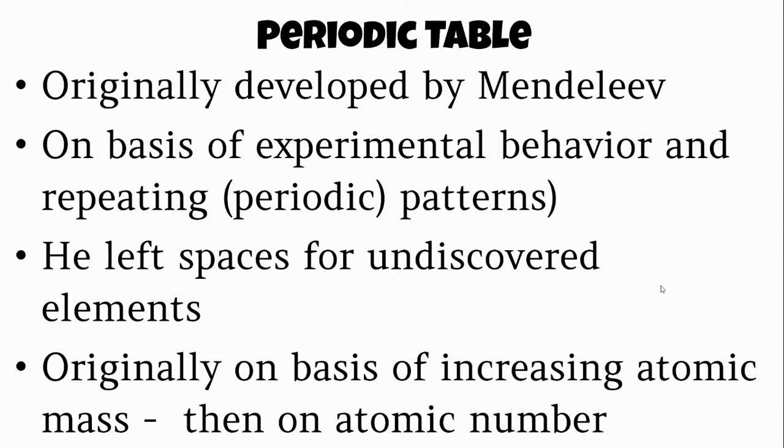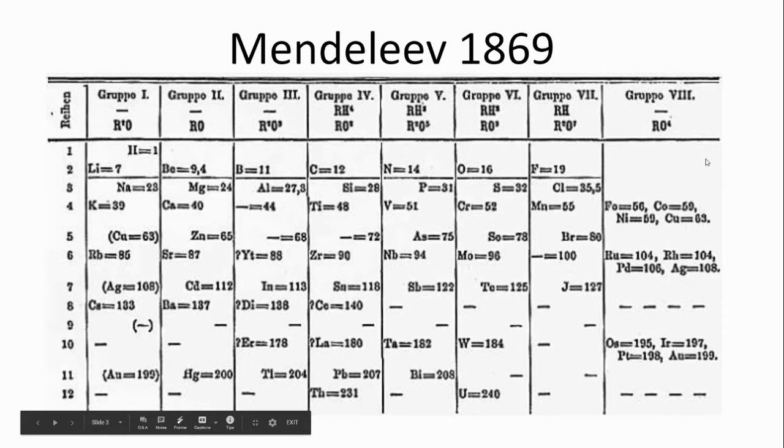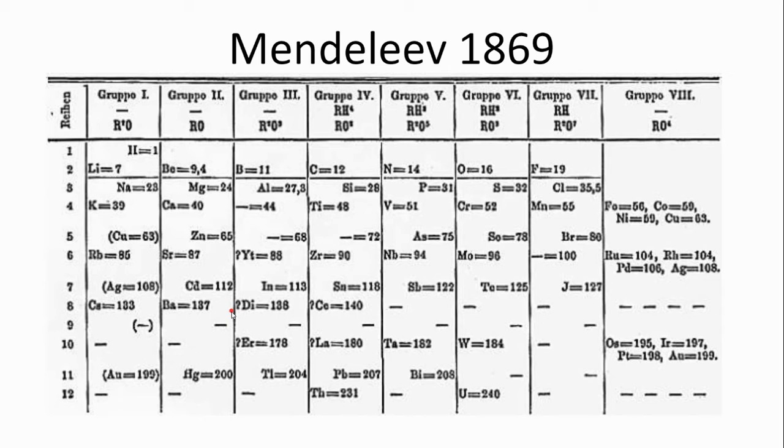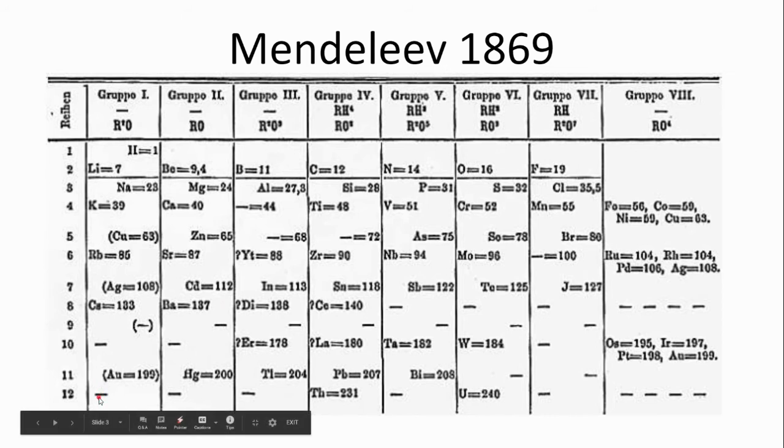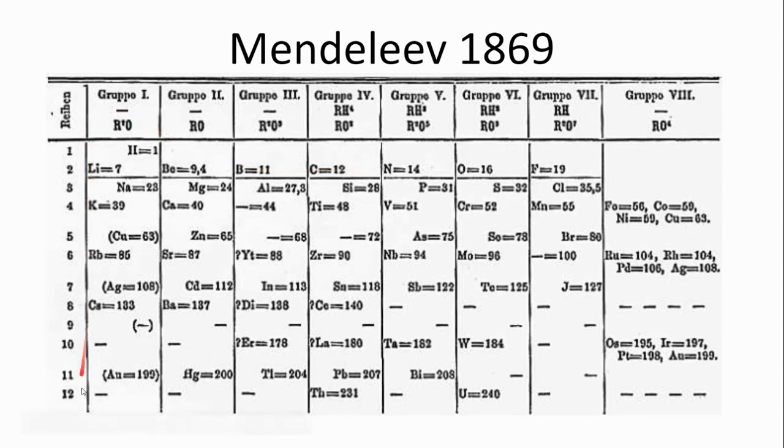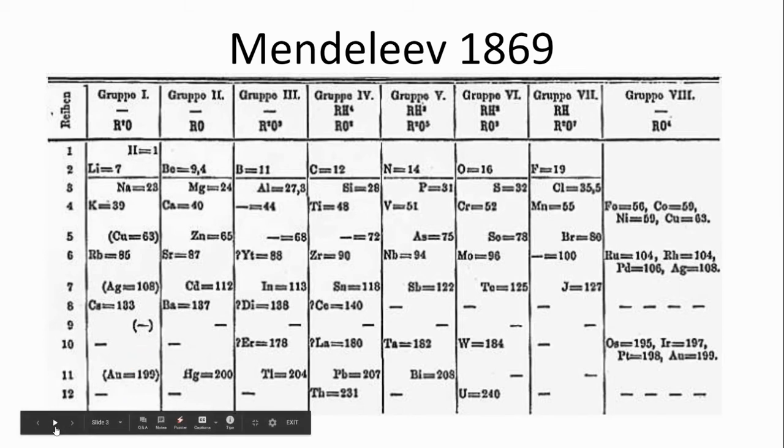But he noticed that there were some spaces because we didn't have those elements yet. And that's really amazing to think about, that in the 1800s, he was actually leaving spaces. So you can see here on Mendeleev's periodic table, leaving those spaces, he knew an element existed because of the atomic masses and because we know we can't have part of a proton. And so he knew they existed, but we didn't discover them yet. Now, this is the original periodic table, and you can see that he has groups still in here. He had some different periods, and some of that still rings true today, and some of it's been moved around and named just a little bit differently.